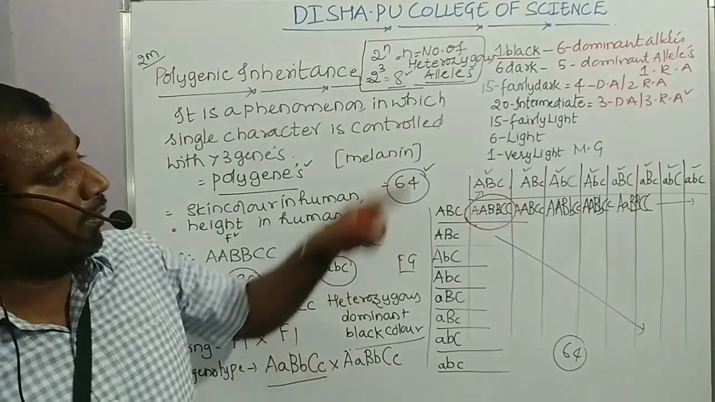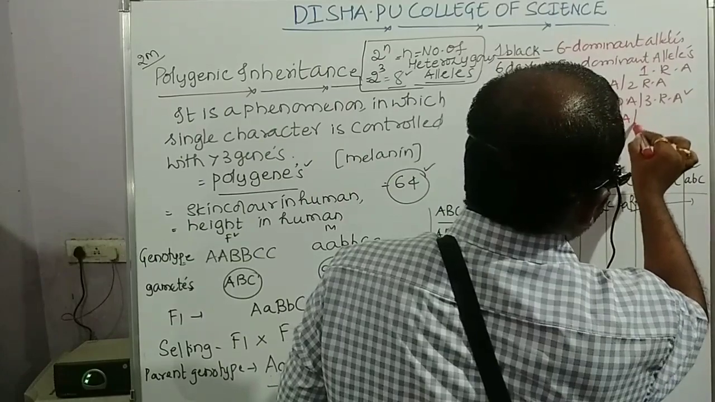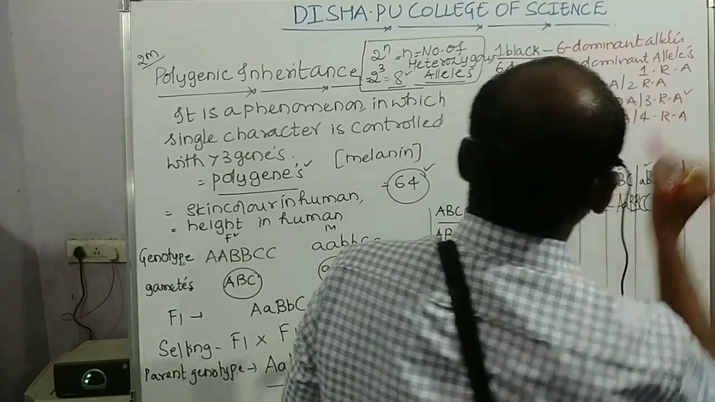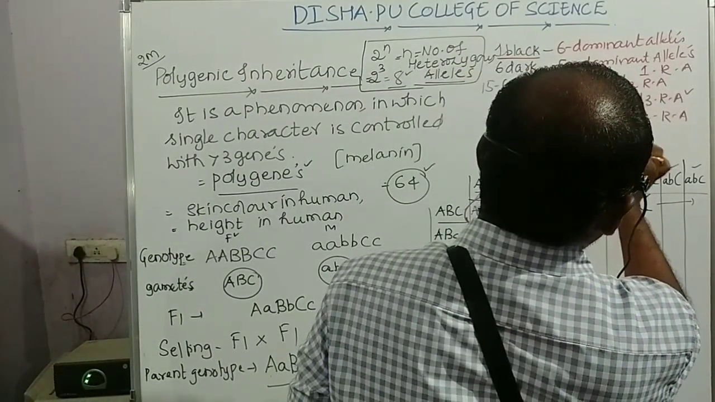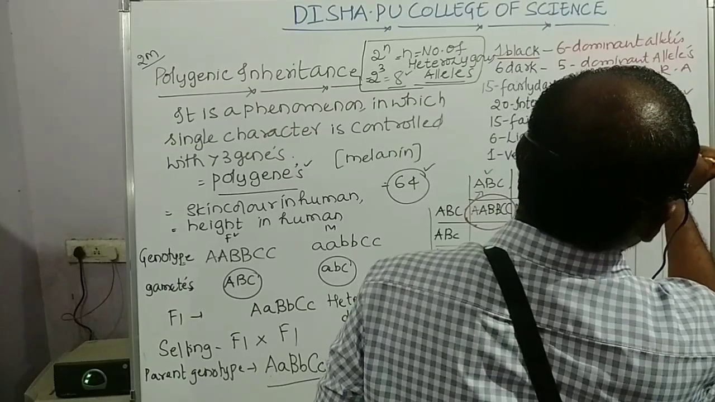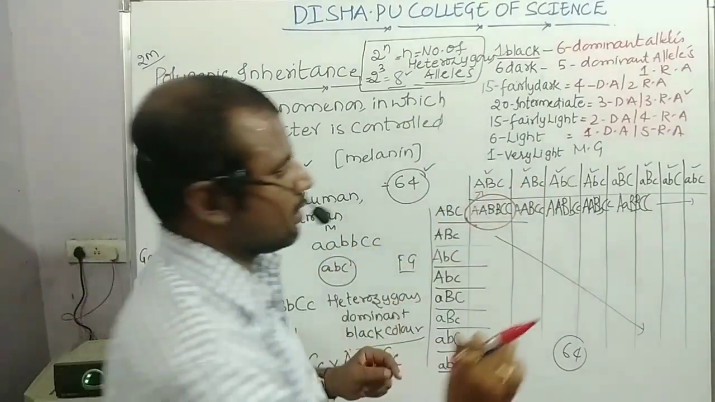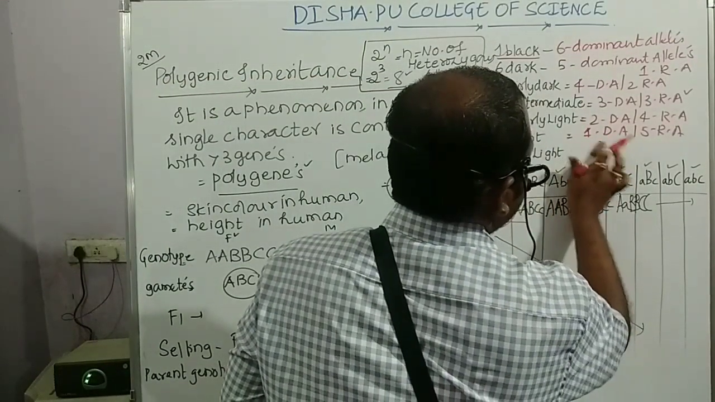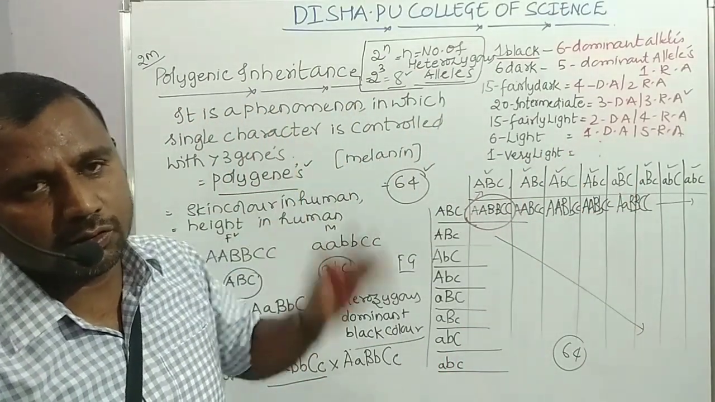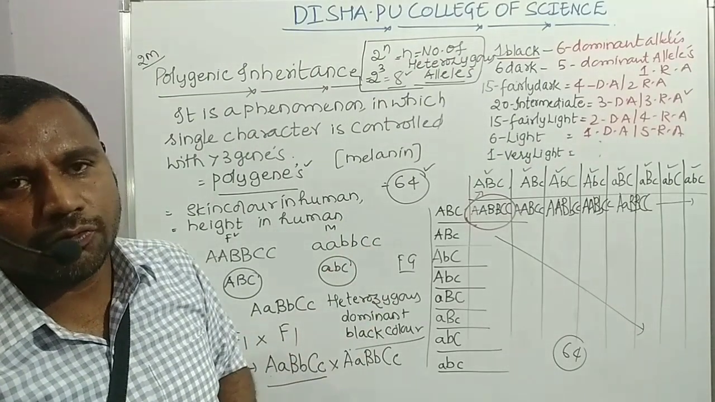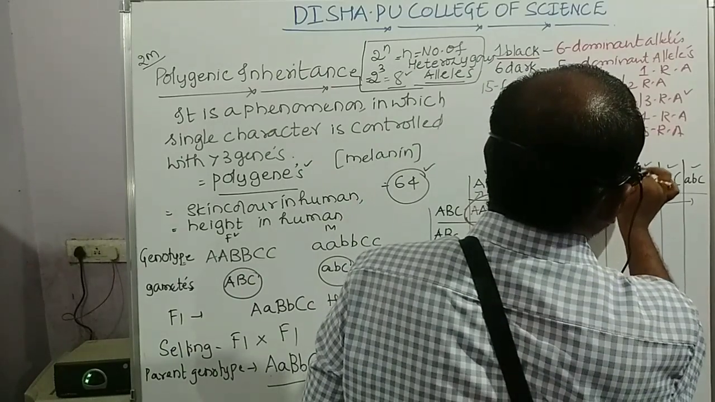Okay students. Now next, 15 fairly light. Here there will be 2 dominant alleles and 4 recessive alleles. Next, 6 light. In the 6 light there is one dominant allele and 5 recessive alleles. And when it comes to the 1 very light, that individual is almost white in color, not having melanin pigment or having a very low concentration of melanin pigment. He will be almost fair and white in color. So the very light individual has 6 recessive alleles.